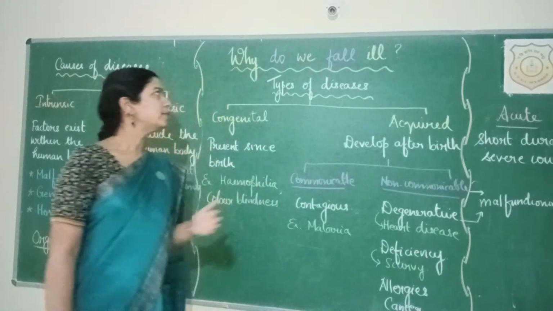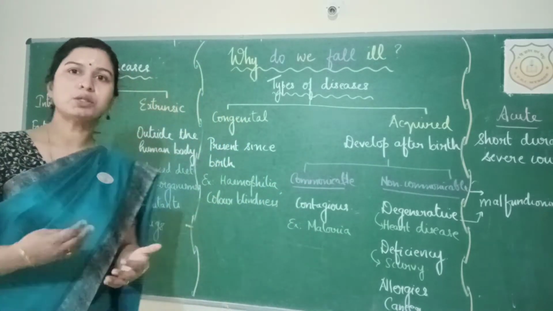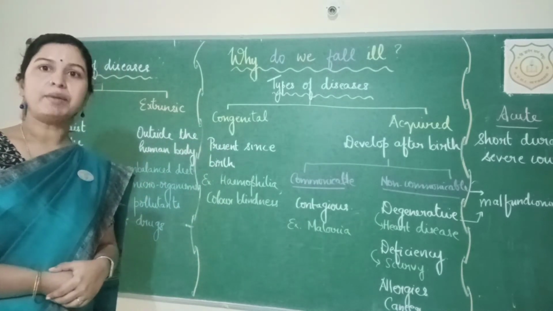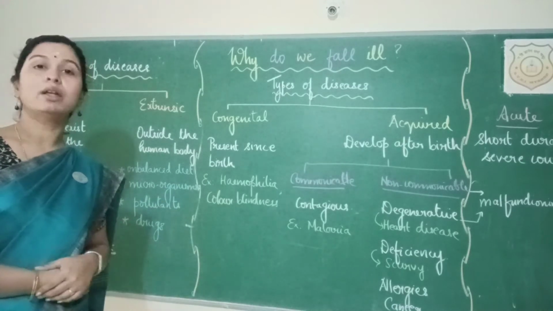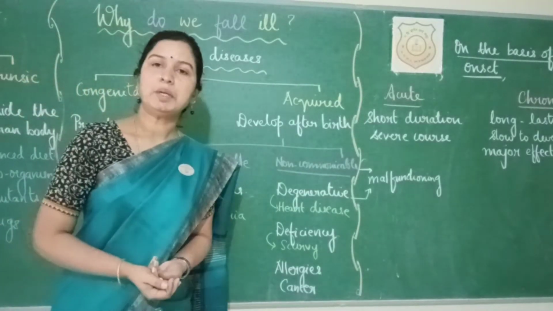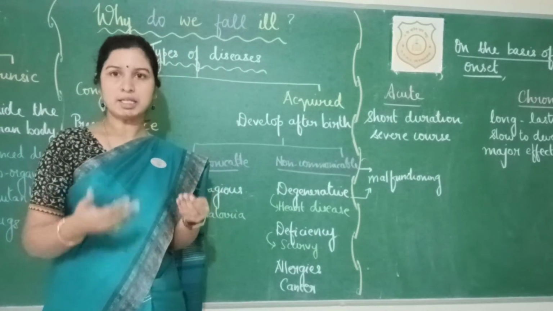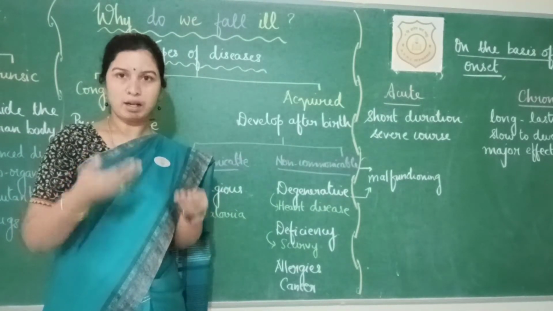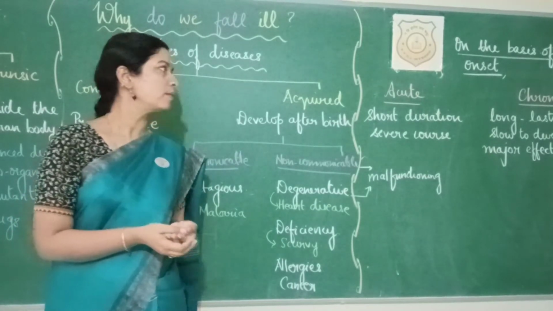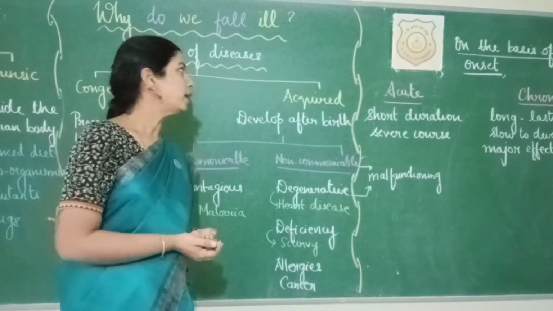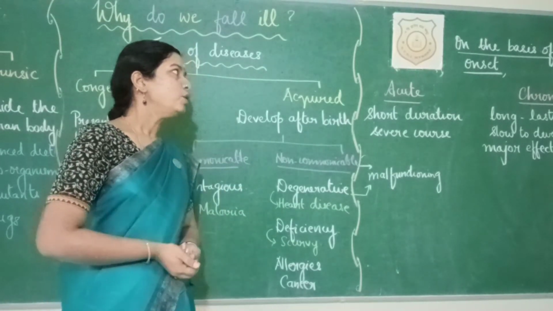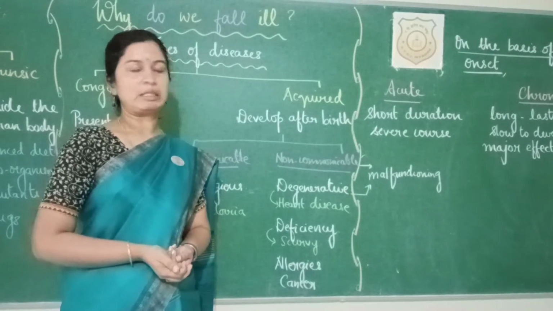So now that we have seen the types of diseases, we will also see how acquired diseases can again be classified into two based on the onset of the disease. Onset is nothing but the time duration, how fast the disease occurs and how long it remains and then it vanishes. So on the basis of onset, these acquired diseases can be again divided into acute and chronic diseases.